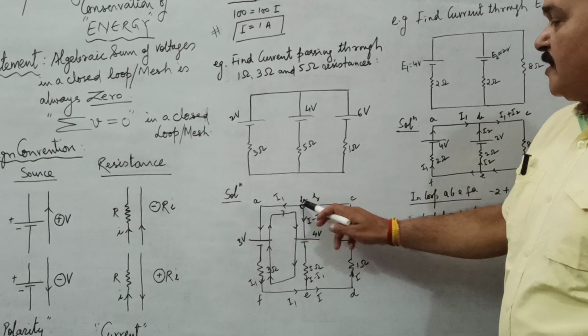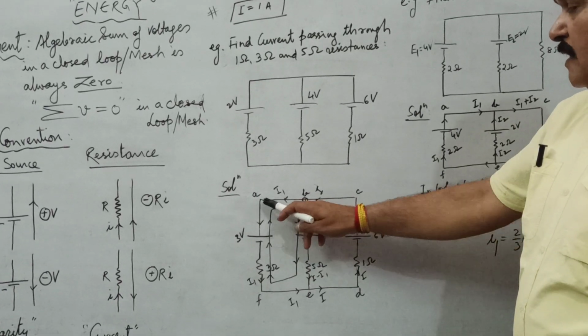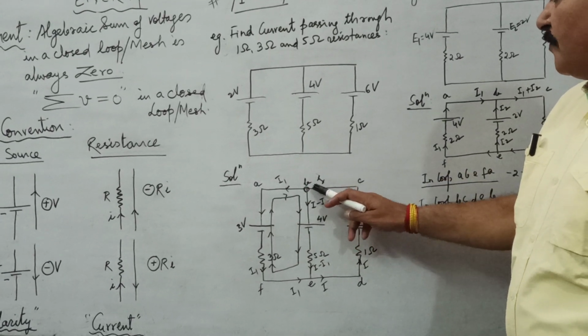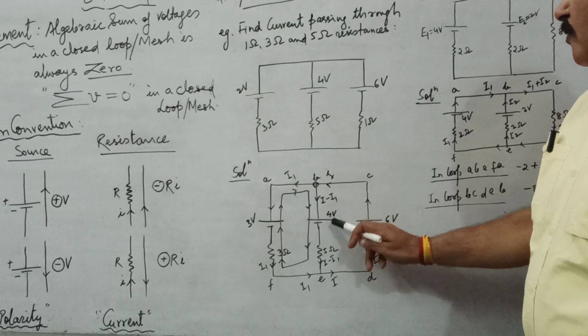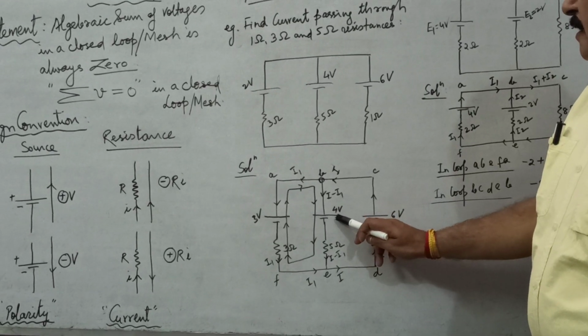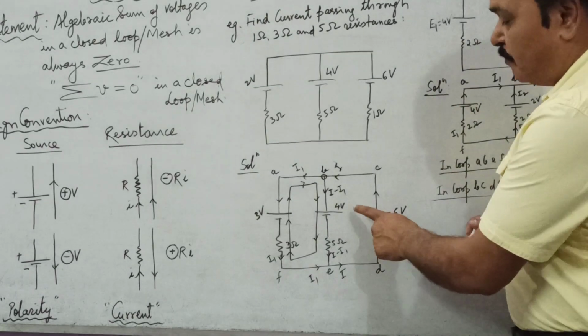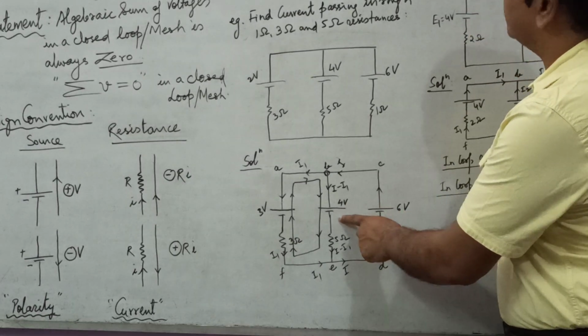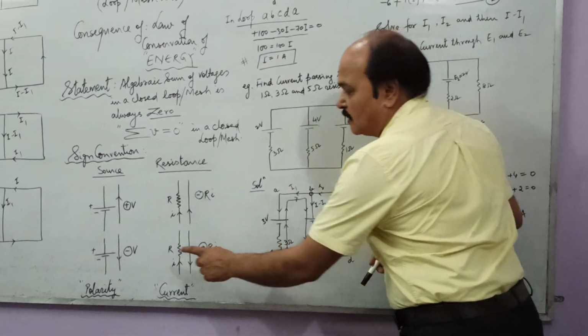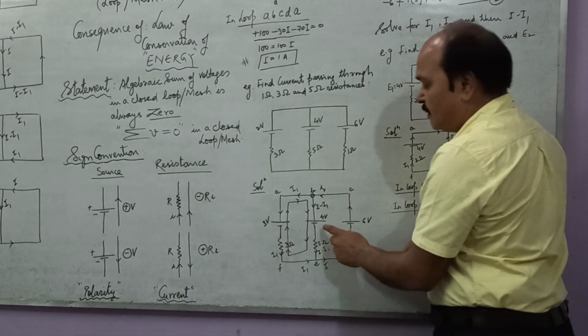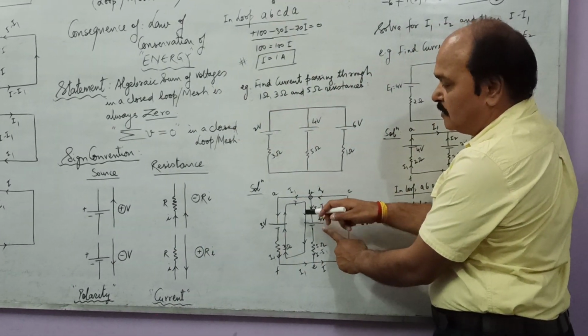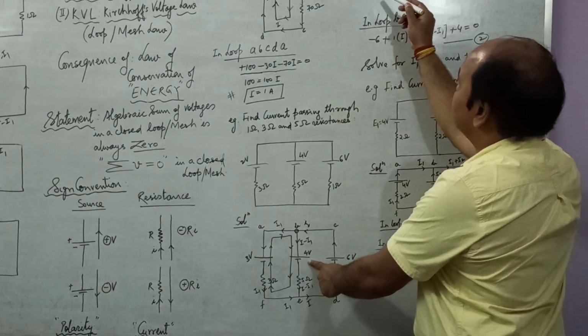Well, as you move from A to B, there is neither any resistance nor any battery. As you move from B to C, we come across this 4 volt battery. And see, we are moving from positive to negative side. Therefore, the sign of this 4 would be negative. So minus 4. The sign of this voltage would be, as per this rule, minus 4.